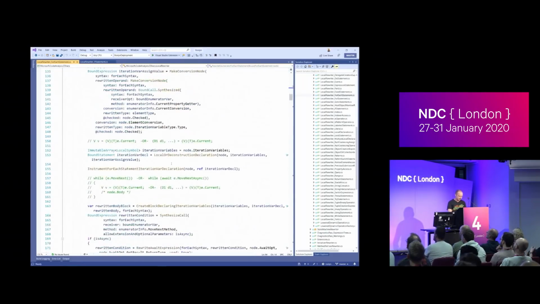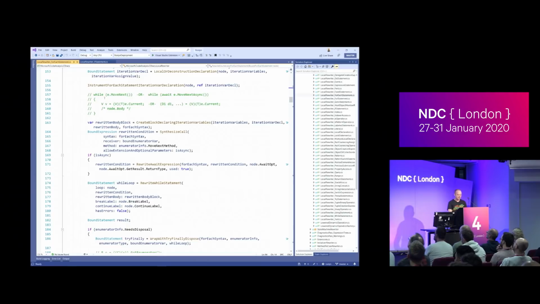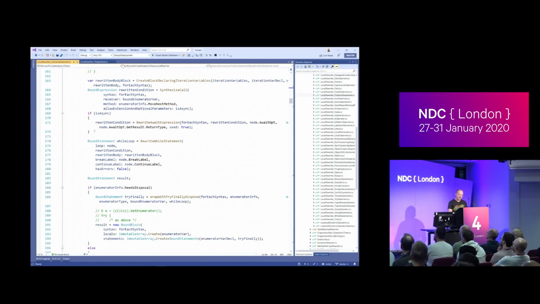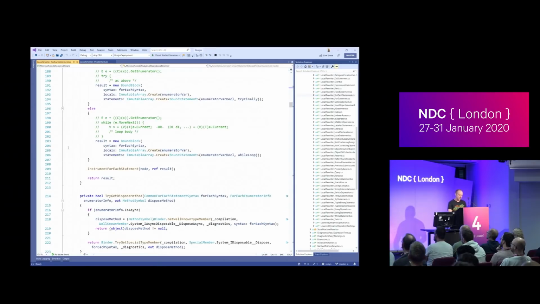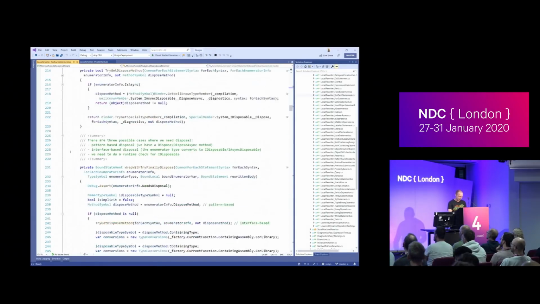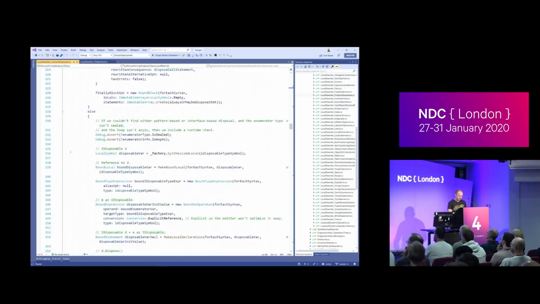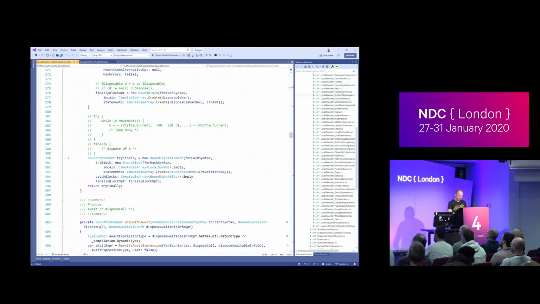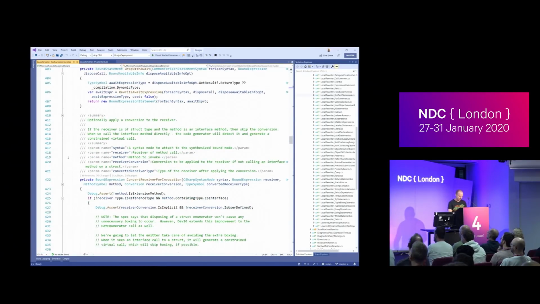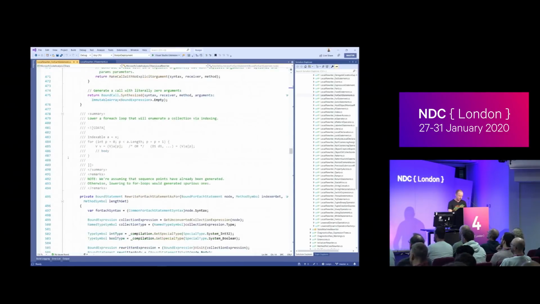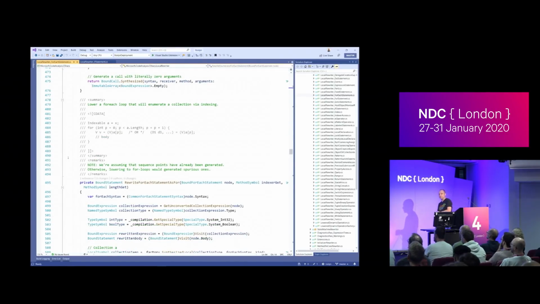If we scroll down, this is the bit responsible for 2 lines. As you read this, you can get used to it eventually. It's a bit weird. Where are we? I'm just going to keep scrolling. No, we're still in the first one. Nope. Here we are. So this is a special case for foreach, for any collection that has indexing.